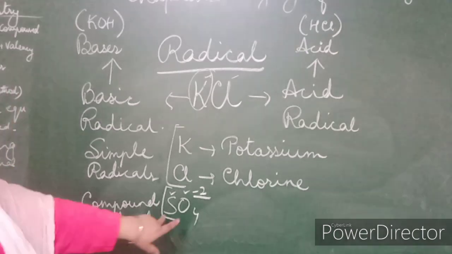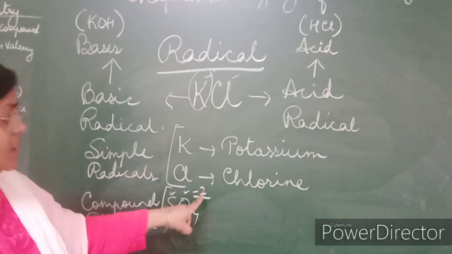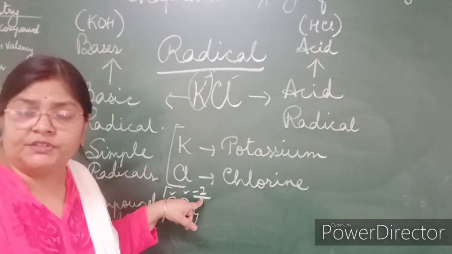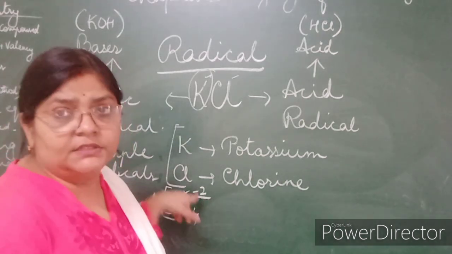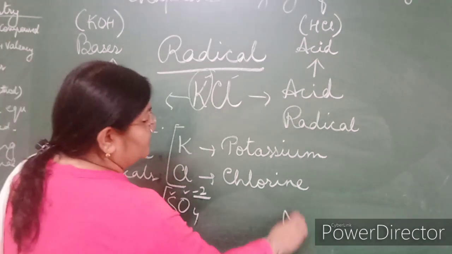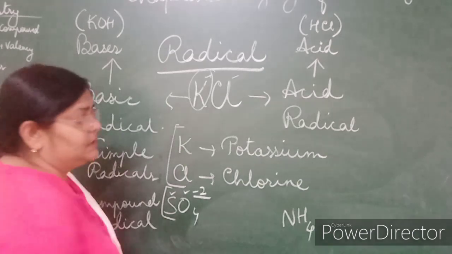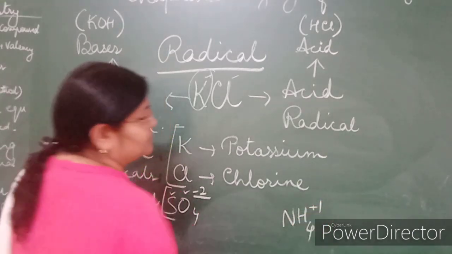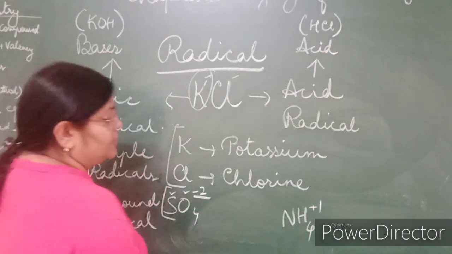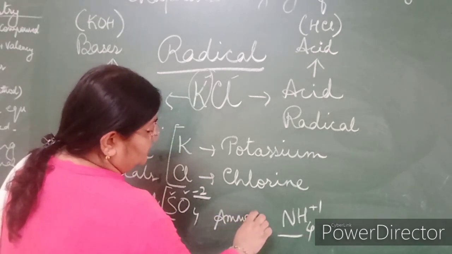Why? Because it is made up of two different elements behaving as one with a positive or negative valency. I will also give an example of another radical, NH4, ammonium. This is a radical which has a positive valency. Okay, so this is also a compound radical.